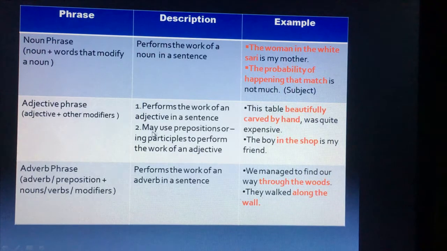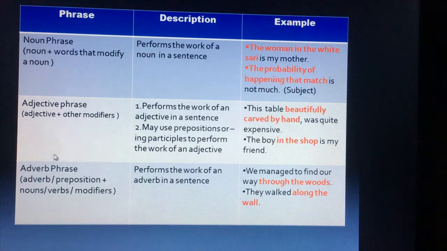Now let's see description number 2: may use a preposition or ing participles to perform the work of an adjective. So here you will see that it can also be performed with an ing word, and we will also see another example. See, the boy is the noun. Where is the boy? The boy in the shop is my friend. The underlined, red-colored part is in the shop. So in the shop will be our adjective phrase.